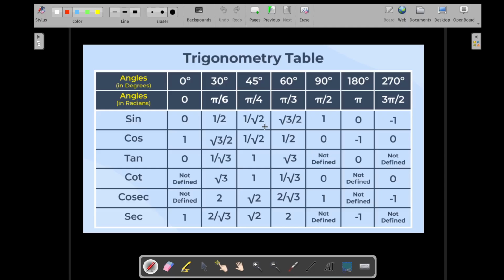Yeah. So this is the trigonometry table. First of all, let's understand how all of these things work. Say if I want to see how many degrees for this radian, I have to convert this to degrees. Let's see how we can do that. So pi by 6, pi by 4, pi by 3, let's try to do that.